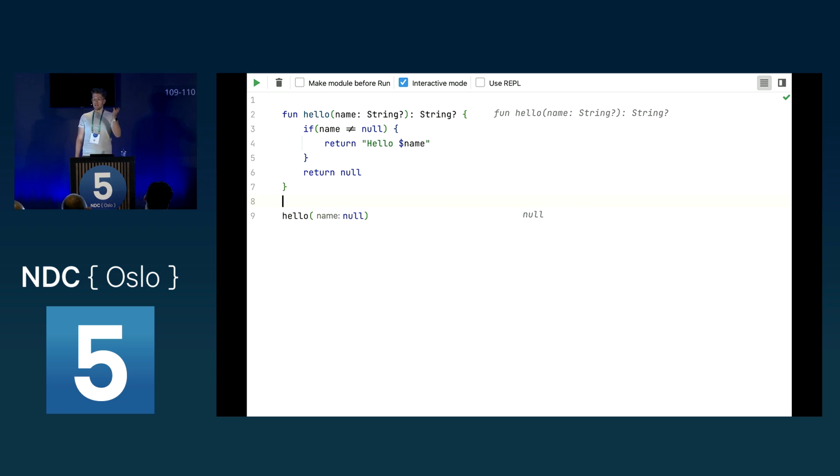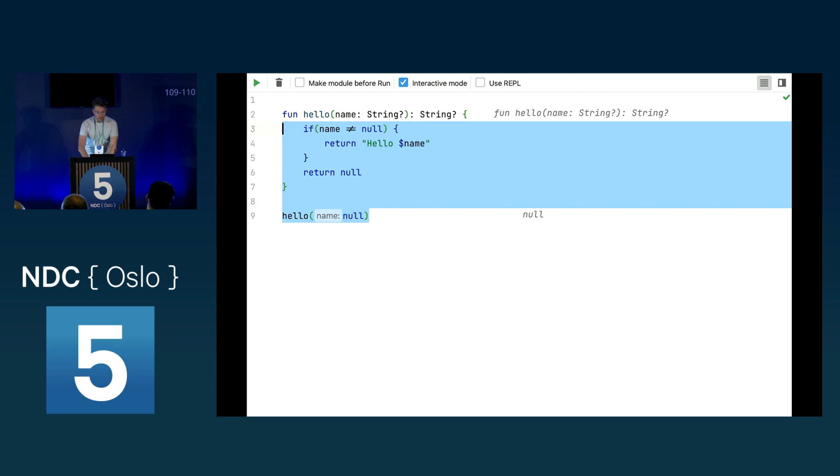If you see the compiled JVM bytecode, there is not just another type created, like called nullable string or something like this. It creates comments in your JVM bytecode, and the JDK compiler doesn't read these comments, but the Kotlin compiler reads these comments and finds out, oh, okay, this function here takes an optional string and returns an optional string. So your bytecode is not manipulated or anything like this, it's just comments in your bytecode. So this is now fine, but let's make a little bit more of a complex example.